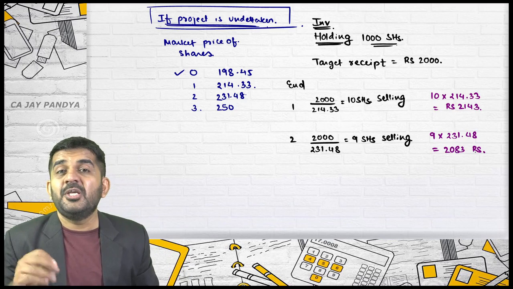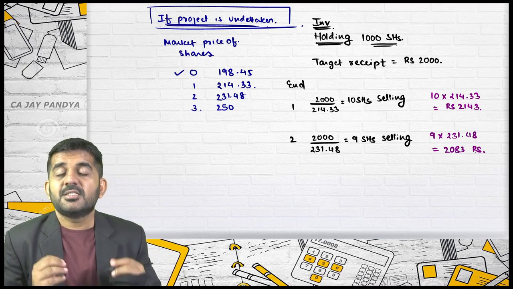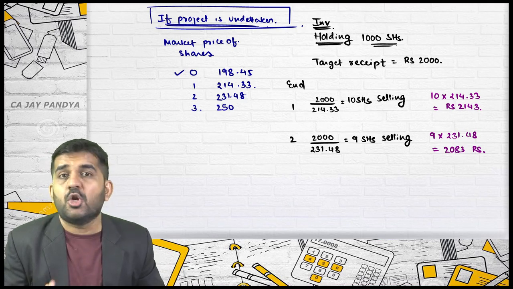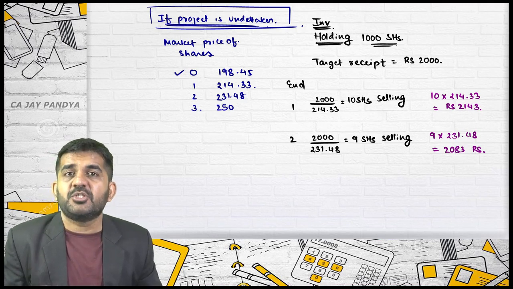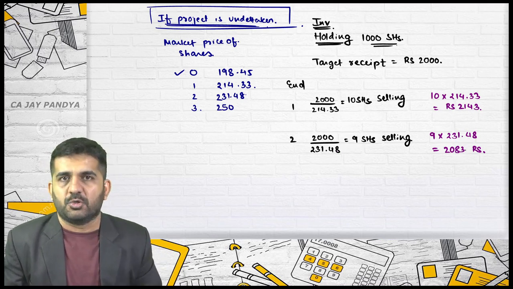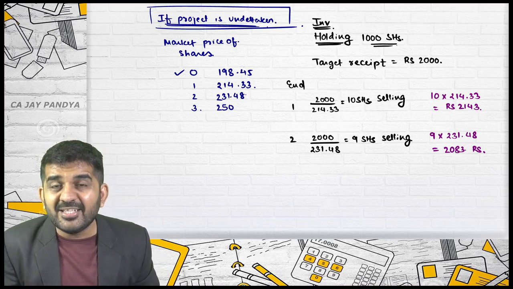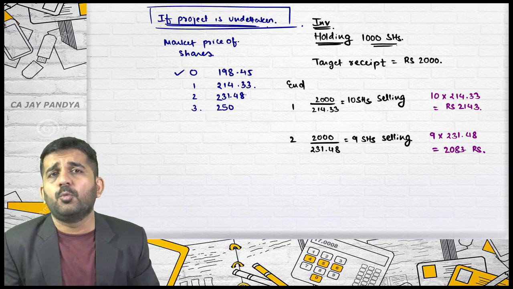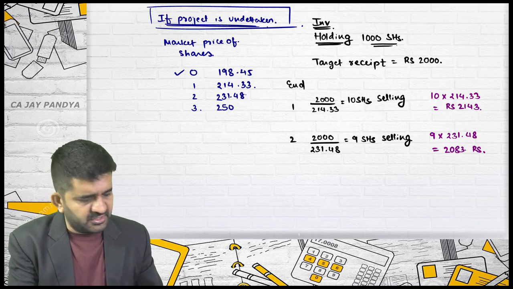See, the company is not giving dividend. Still the investor is getting money back. Is it alright? The company is not declaring any dividend. What the investor is doing, he is reducing his investment. He is selling his investment and recovering this 2000 rupees. Why is it required? Because the investor wants a regular income of rupees 2000 per annum. This is the way out.